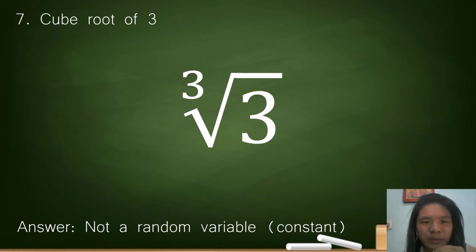So back to our previous slide, what is the meaning of random variable? A random variable is a numerical outcome of a phenomenon or experiment. In this case, cube root of 3 is not a numerical outcome of a phenomenon or experiment. Rather, it is a constant.